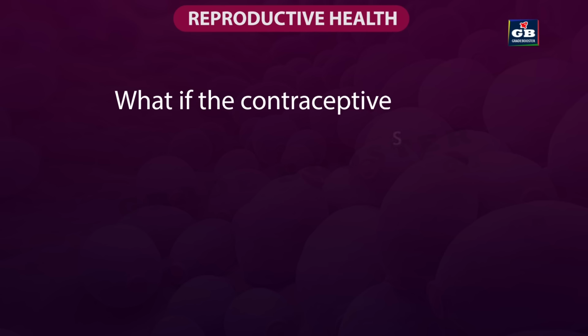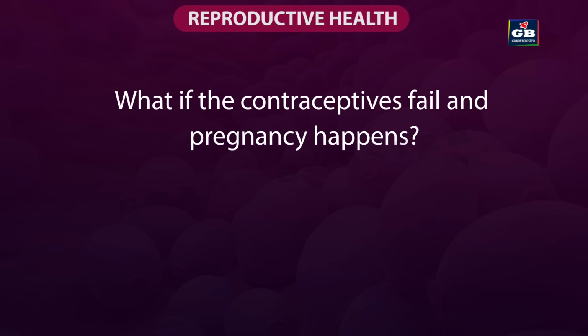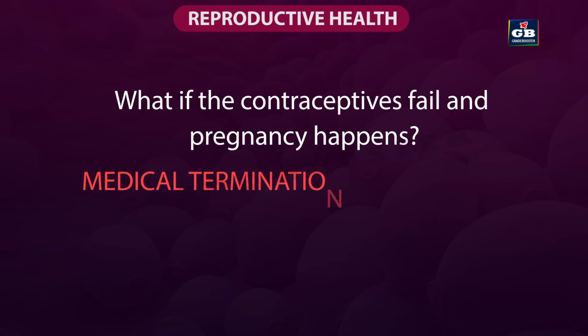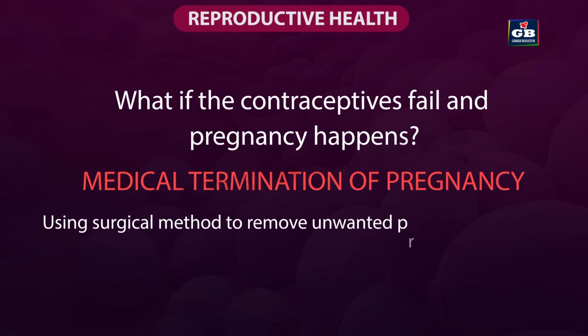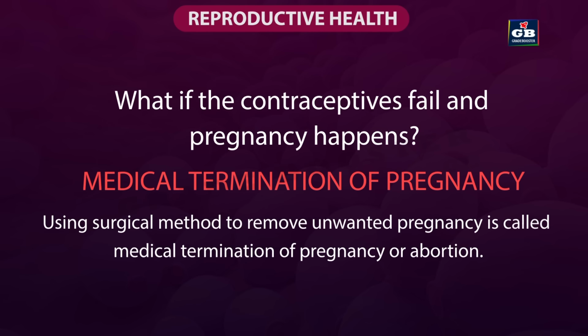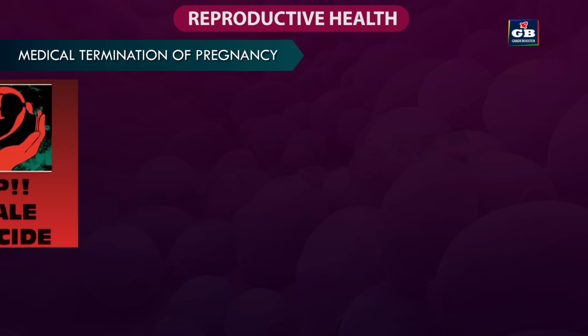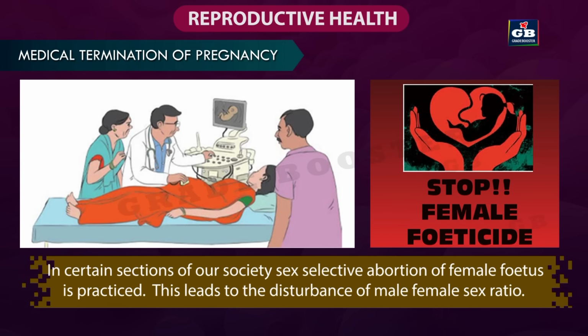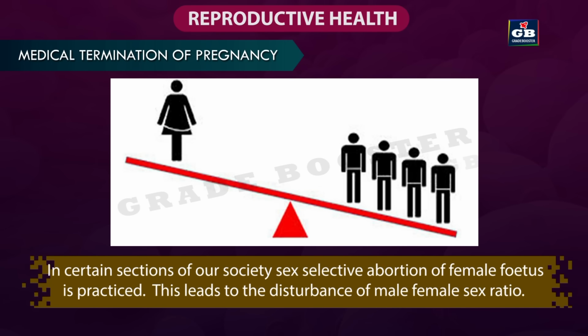What if the contraceptives fail and pregnancy happens? Medical termination of pregnancy. Using surgical methods to remove unwanted pregnancy is called medical termination of pregnancy or abortion. In certain sections of our society, sex-selective abortion of female fetus is practiced. This leads to the disturbance of male-female sex ratio in the population.